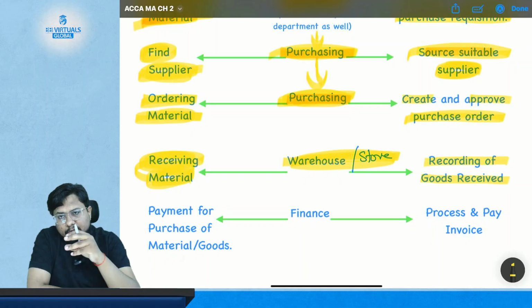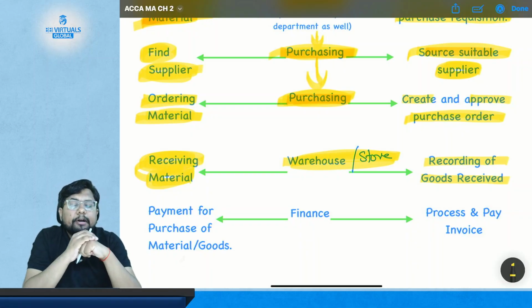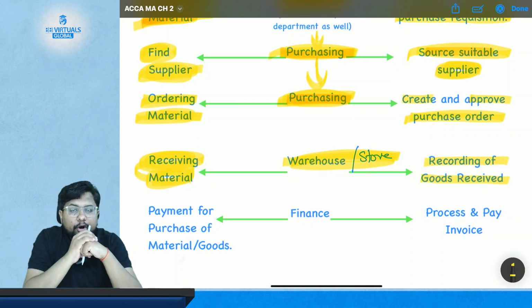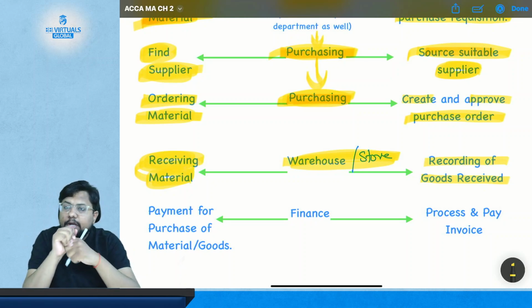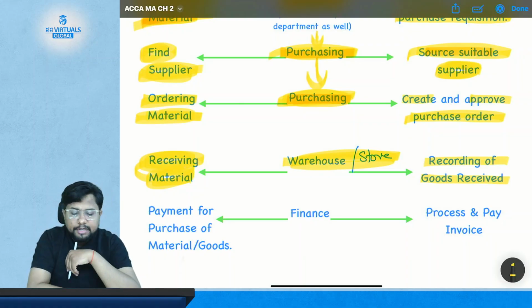Okay, we have also discussed earlier that the purchase department is only responsible for finding the supplier and placing the order for the material. They are nowhere responsible for receiving the material. So the material will be received by either the store department or the warehouse department.